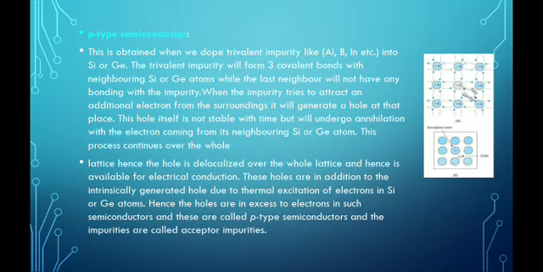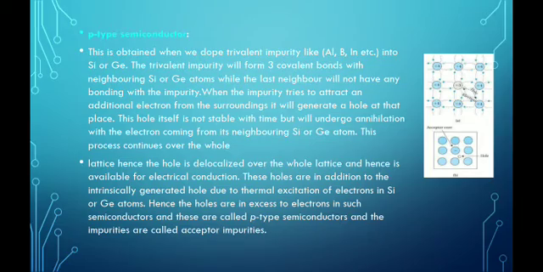These holes are in addition to the intrinsically generated holes due to thermal excitation of the electrons in silicon or germanium atoms. Hence, the holes are in excess to electrons in such semiconductors, and these are called P-type semiconductors, and the impurities are called acceptor impurities. The previous impurity is called a donor impurity because it gives the electron, and this one accepts it. So this is acceptor and the N-type was donor.